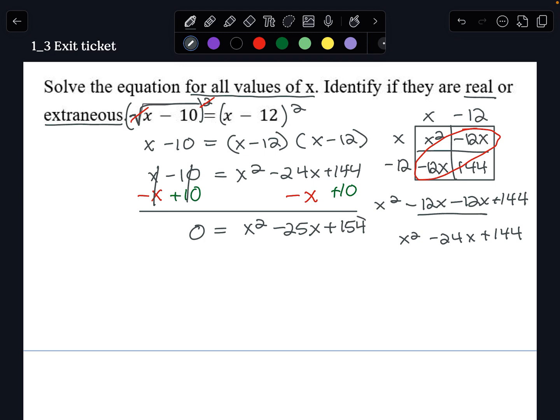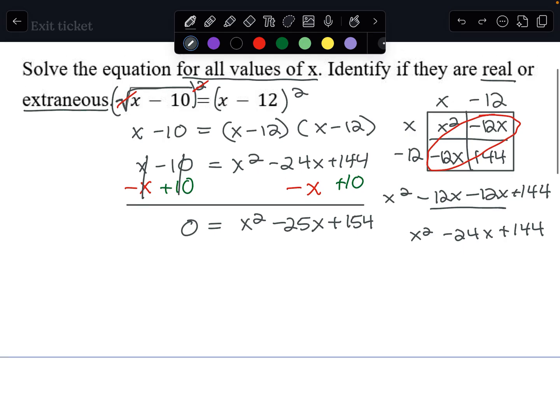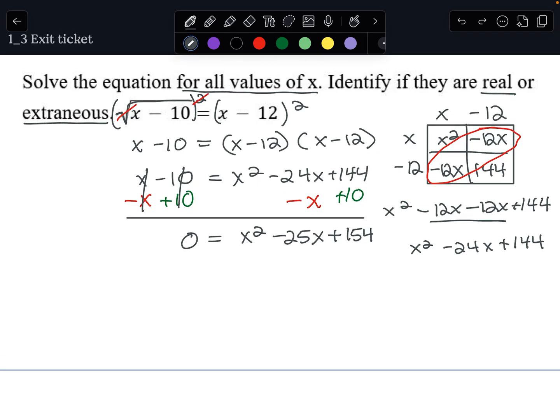I don't really know a lot of the factors of 154, so I'm not going to try factoring here. I'm just going to jump to the quadratic equation because that is simpler to me than trying to factor this. So the first step of using the quadratic equation is identifying our a, b, and c values. Our a value is 1, because we can imagine a 1 in front of this x squared. Our b value is negative 25. And our c value is 154.